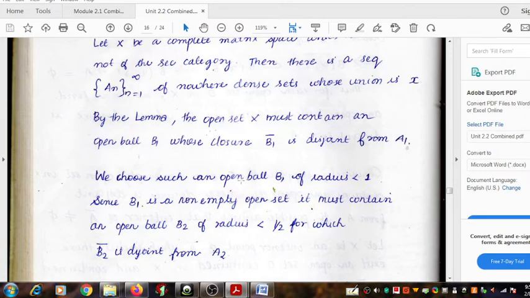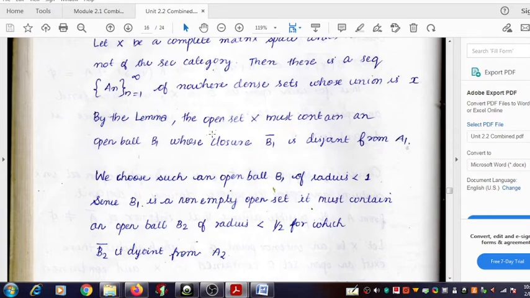Okay, therefore at the end of the second step you can write B2 closure intersection A2 equal to the null set. Now once again we can trace the previous steps.